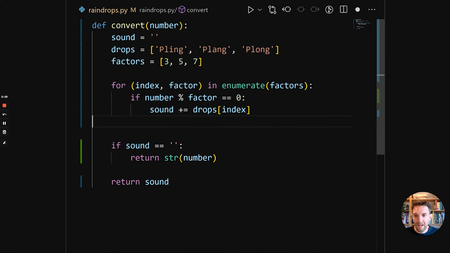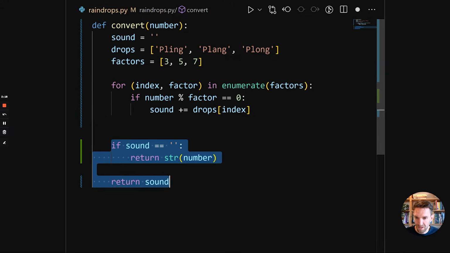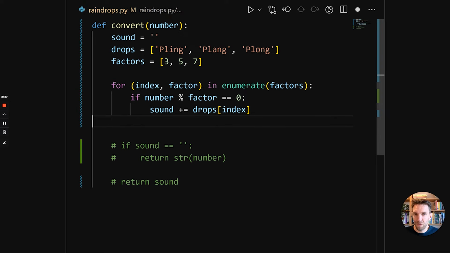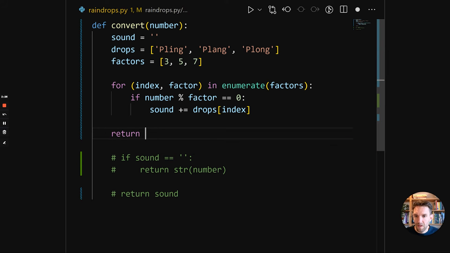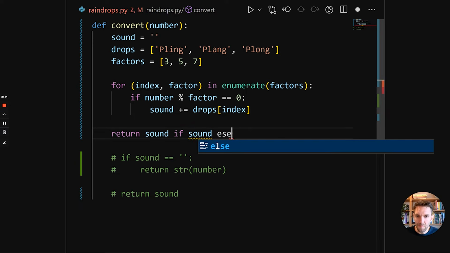Python has an if expression. So this is an if statement, but we can also return the result of an if expression. So I'm going to put this into a comment, and we're going to use the fact that the empty string is false. So return sound if sound, so if it evaluates to true, else we're going to return string number.